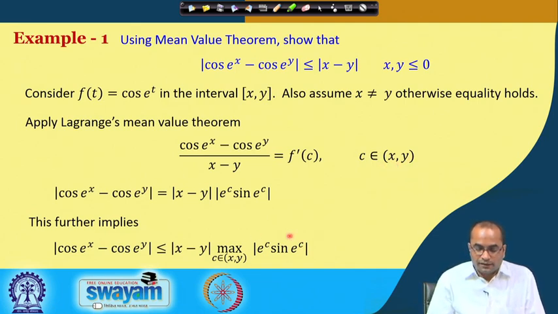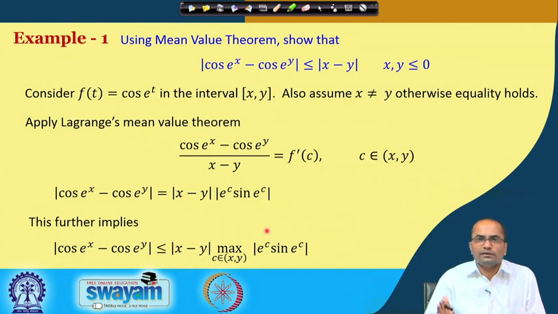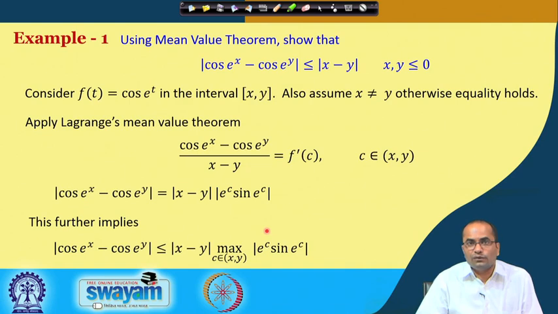So, the sine is always bounded by 1, so we have this sine function less than or equal to 1. And e^c, the exponential function for this negative argument c, will always be less than 1, because e^0 is 1, and for all negative values it takes a value less than 1, while for positive values it will be more than 1.